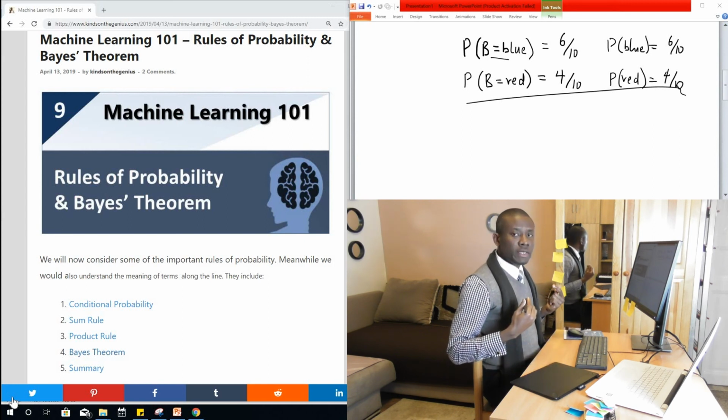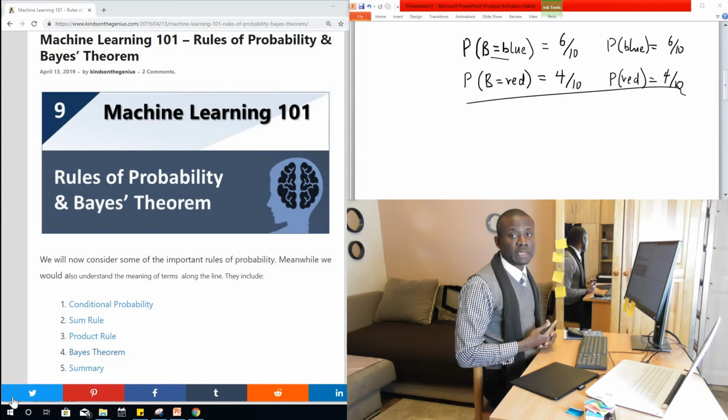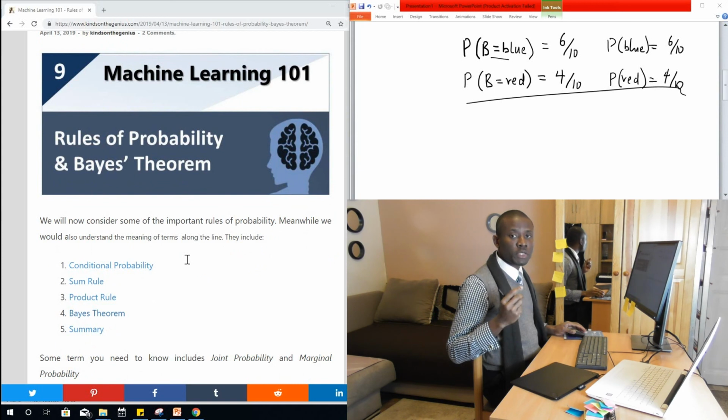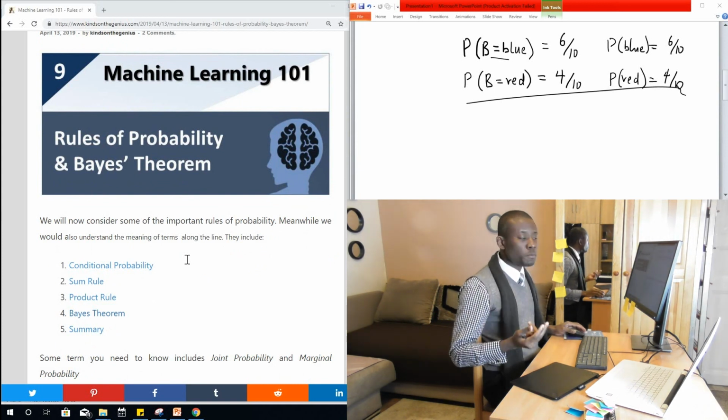In the previous lesson we discussed the basics of probability. I did not really go so far because I prefer you take your time to review the basics of probability. Now let's start with discussing these 5 items. We'll discuss conditional probability, the sum rule, the product rule, Bayes' theorem, and then we do a brief summary. So let's start with conditional probability.